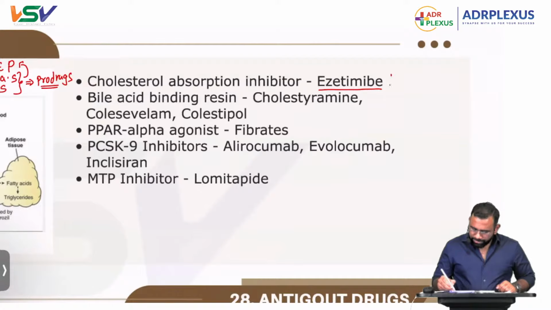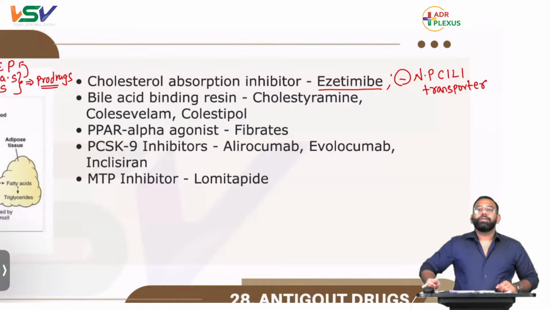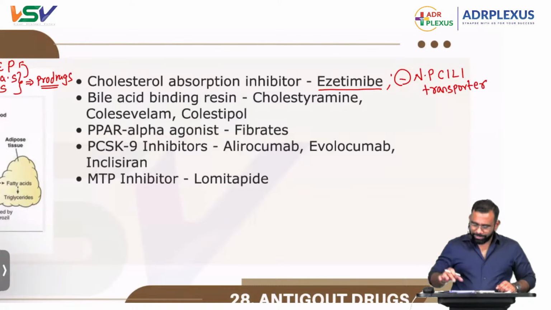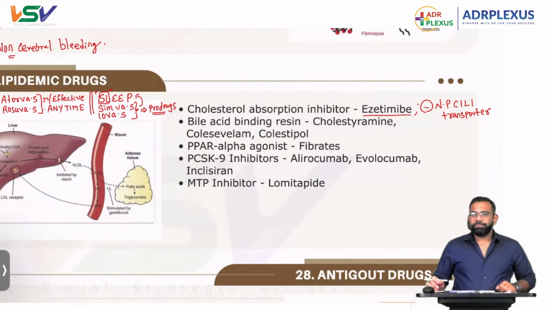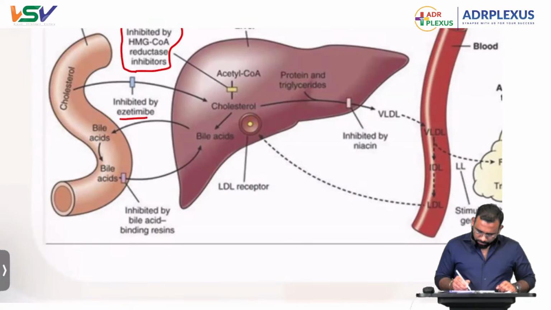What ezetimibe is going to do is inhibit Niemann-Pick C1-Like 1, that is the NPC1L1 transporter. That is the one which is responsible for the transport of cholesterol. So that is the first one. This is all very high yielding, on previous year questions as well as topics. Now let's see. We have done with this part also.